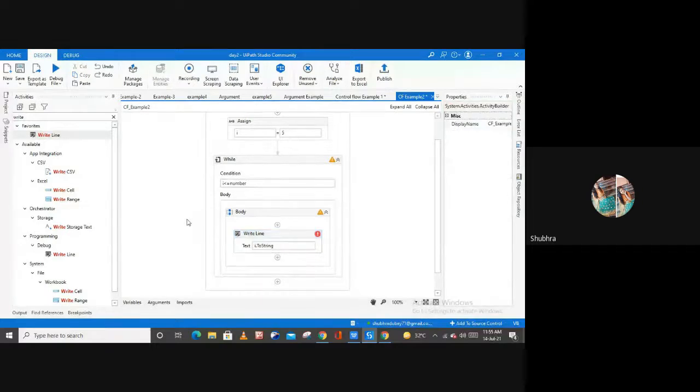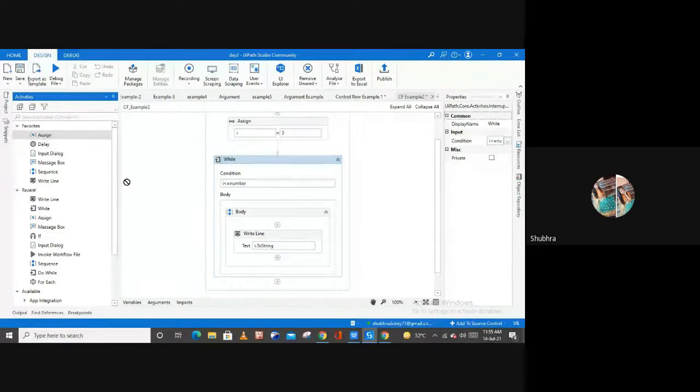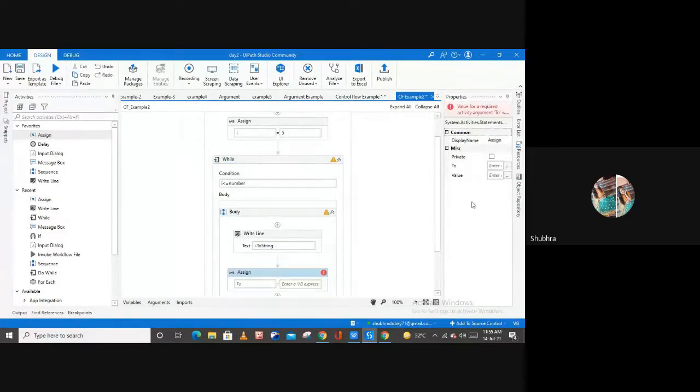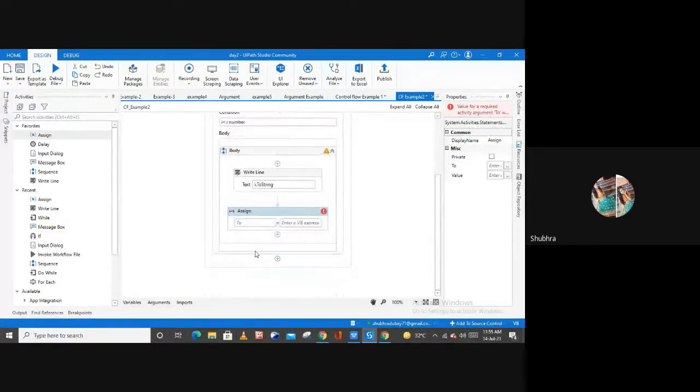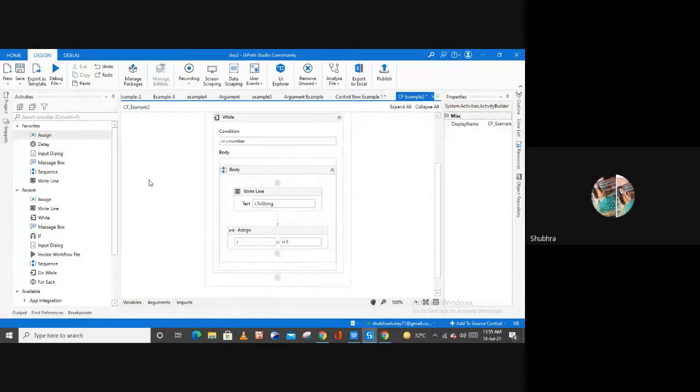So I dot ToString is what you have to type here in your write line activity, and then to run our loop, here I'm going to use one more assign activity, right? And inside of this, what you can type here is I equals I plus 5, because the increment we want to provide here is 5, right?